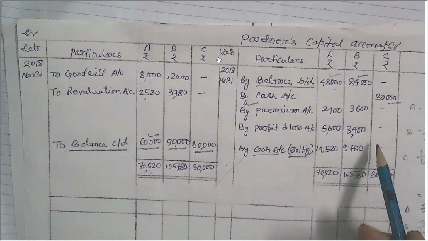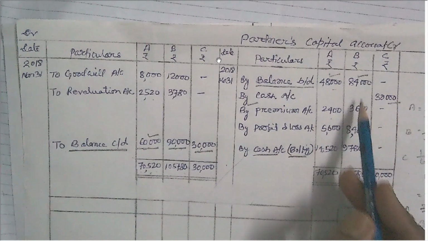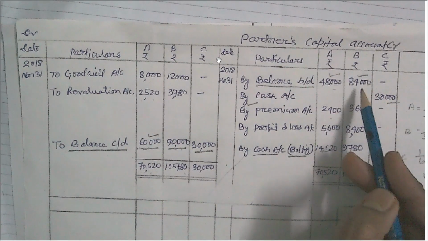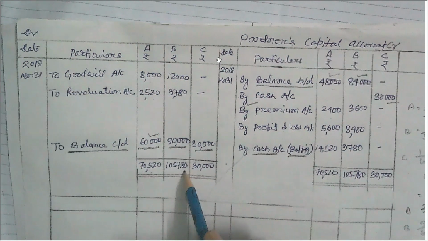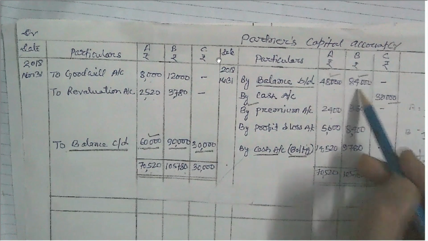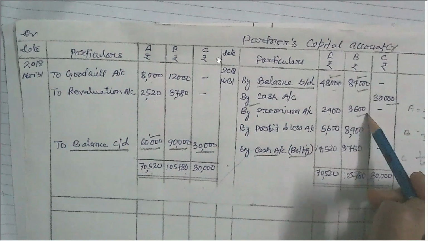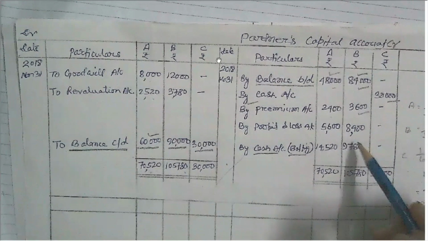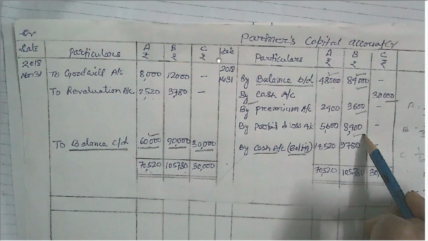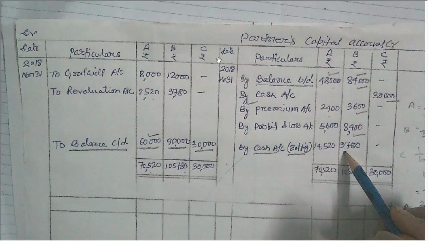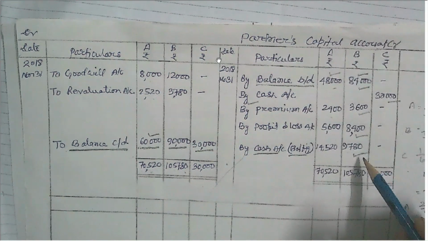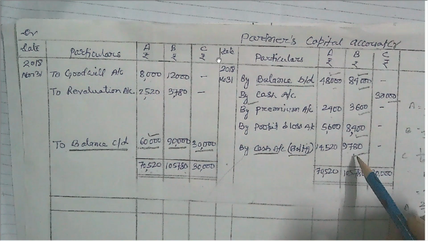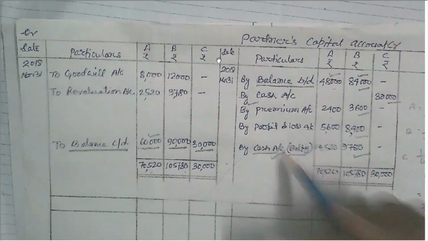The amount is less, so the difference is 1,05,780 minus 84,000 minus 3,600 minus 8,400. Then the balance you will get is 9,780. So this is the shortfall amount or deficit amount that B has to bring into business.